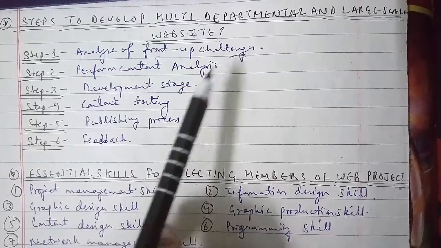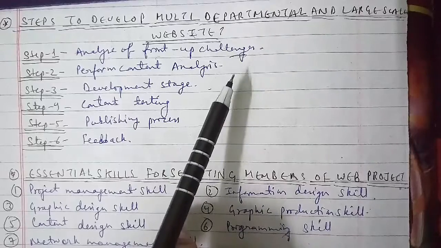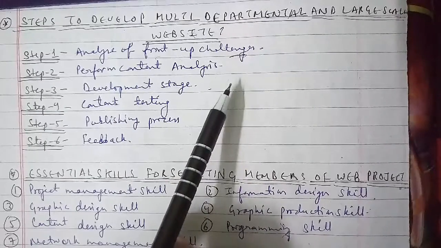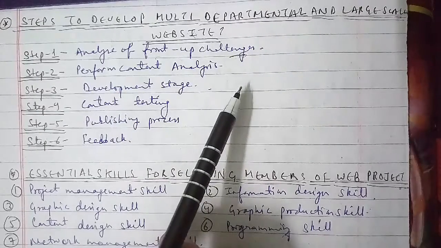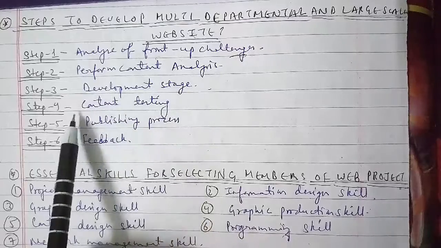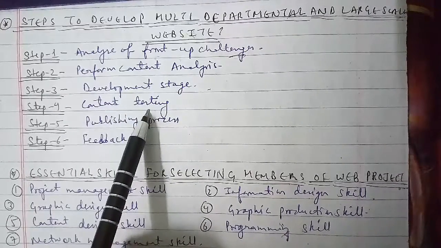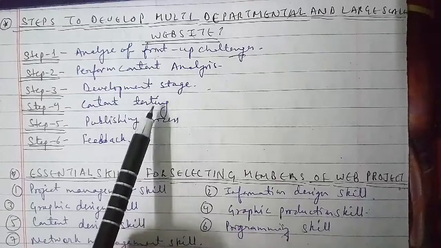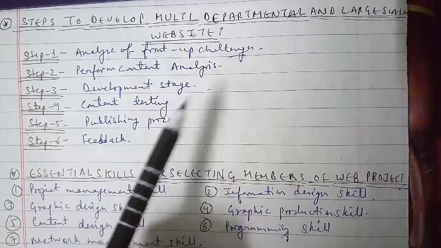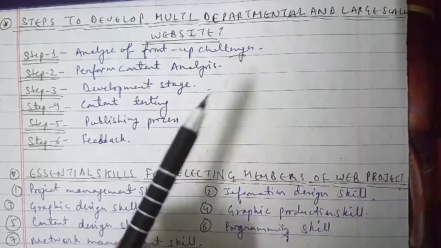Let's go ahead with step 4, that is content testing. The content of the website must be thoroughly tested using the appropriate testing tools and techniques as well. Let's go ahead with another one, and that is step 5 here, the publishing process.